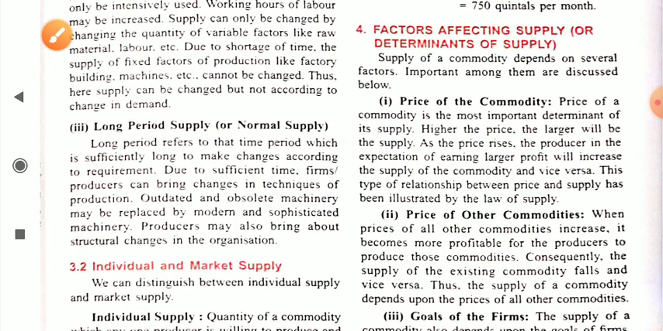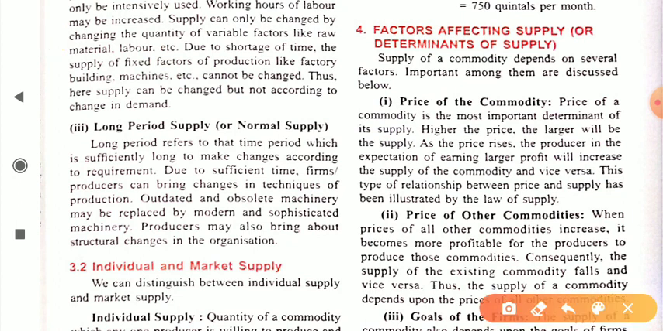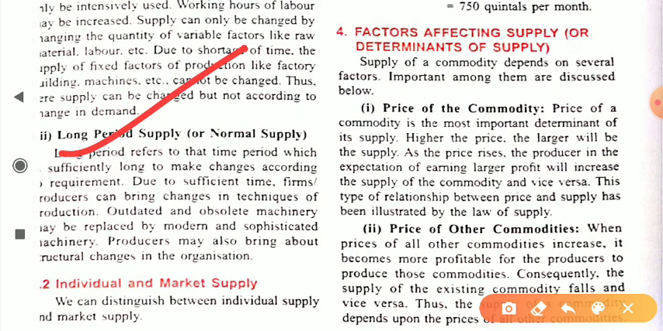Okay student, now next is long period supply. Long period supply is normal supply, that period which is sufficiently long to make changes according to the requirement, because it is a long period, like more than 1 year. So a firm or producer can bring changes in the technique of production, and they can produce more of a commodity.